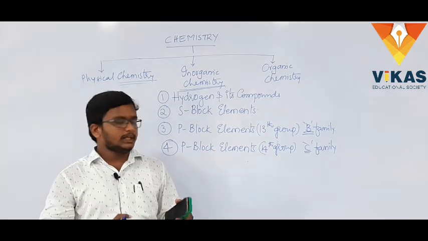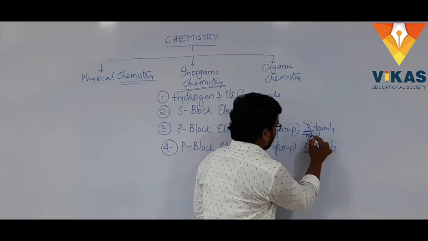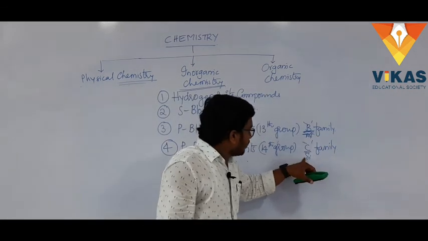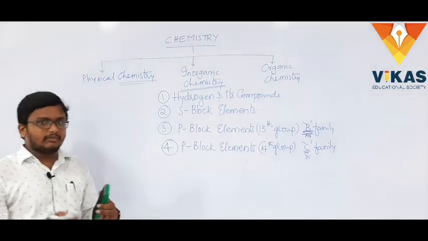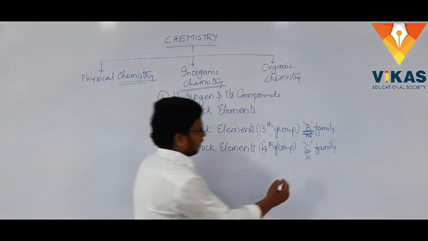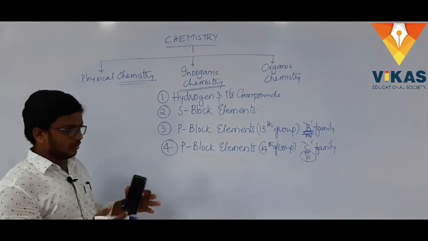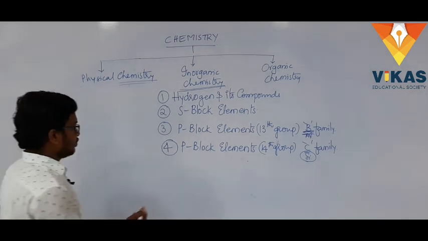So after boron comes Al, after carbon comes silicon. We will see how silicon forms different compounds, and also its uses, in the P block elements carbon family chapter.